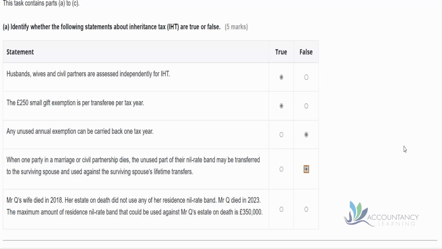And then finally, Mr. Q's wife died in 2018. Her estate on death did not use any of her residence nil rate band. So the inheritance tax system allows us to transfer our home to other people. We can transfer our home to our partners without incurring any inheritance tax. But also we want to be able to transfer our home onto our children, don't we? So there is a residence nil rate band to allow us to do that. So Mr. Q died in 2023, so after Mr. Q's wife. So the maximum amount of residence nil rate band that could be used against Mr. Q's estate is £350,000.